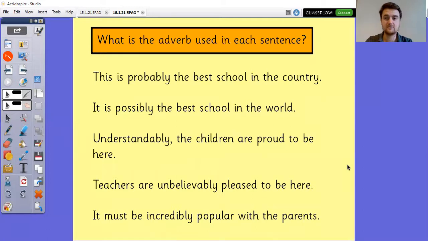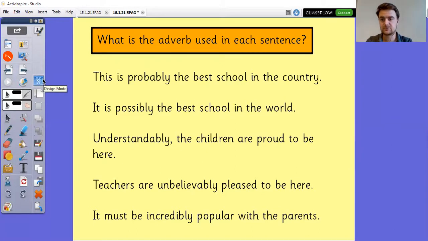Now, if you are doing this on Teams, as well as this PowerPoint, I've also put a quiz up where you have each sentence and you need to write in the answer box what the adverb is that is used in each sentence. If you're not on Teams, then just do it in the normal way and send me over your answers.